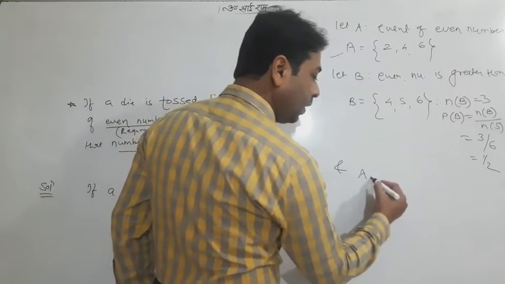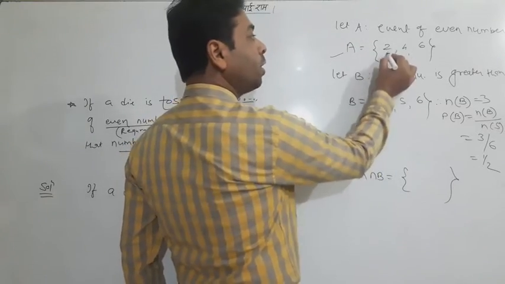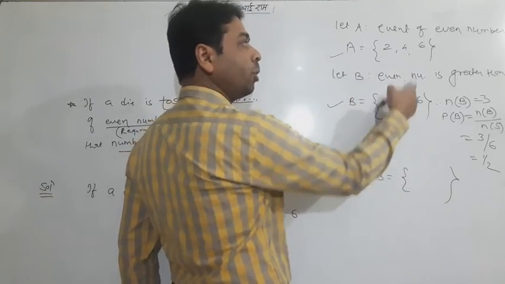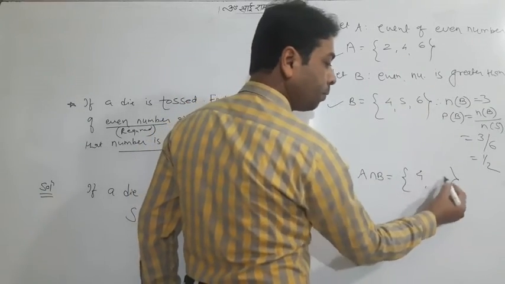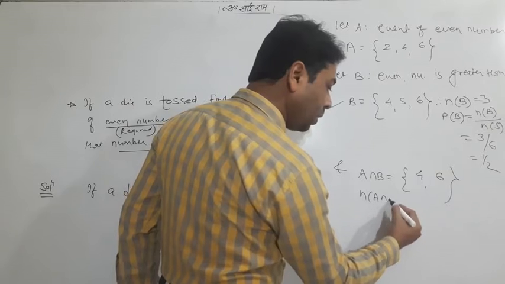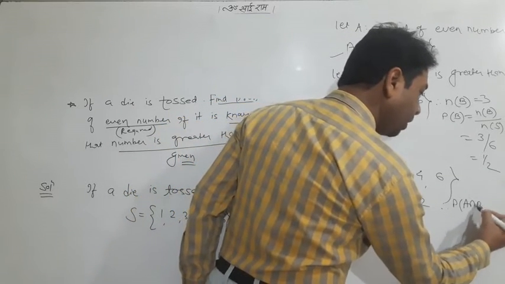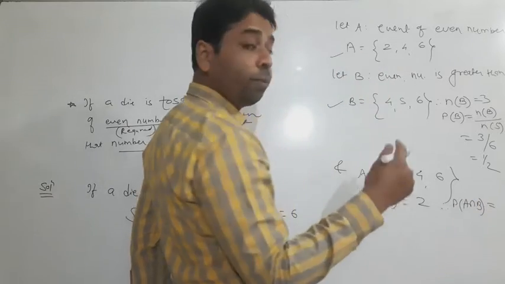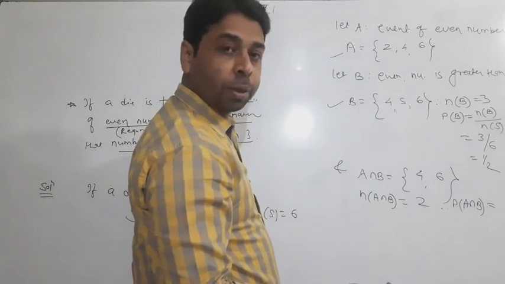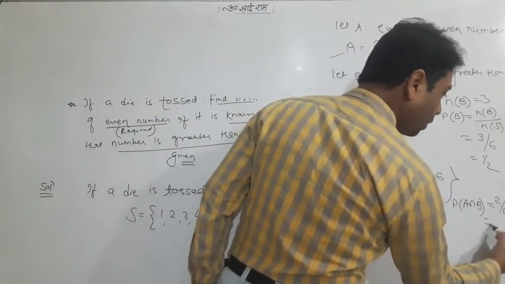And we need one more thing, A intersection B. So this is A, this is B. Can you find the intersection? 4 and 6, the common elements. So n of A intersection B is equal to 2. And probability of A intersection B is the same formula, n of A intersection B upon n of S, because you have to divide by n of S. So 2 by 6, the answer is 1 by 3.